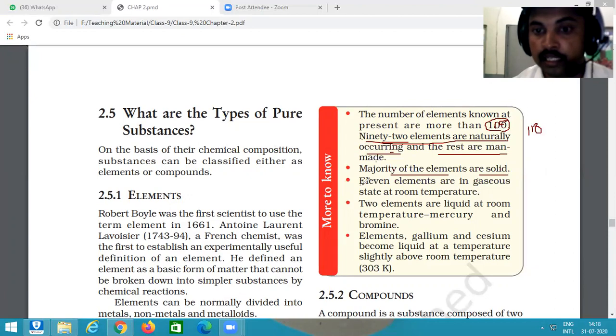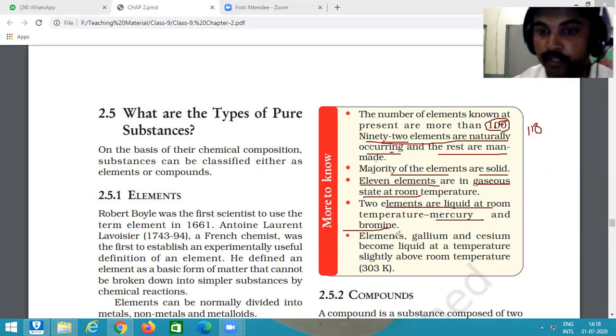Okay, 11 elements out of 118 are in the gaseous state at room temperature, and 2 elements are liquid at room temperature, that is mercury and bromine. Both are in the liquid state at room temperature. Elements gallium and cesium become liquid slightly above room temperature. If we slightly increase the temperature, at this temperature gallium and cesium also become liquid.